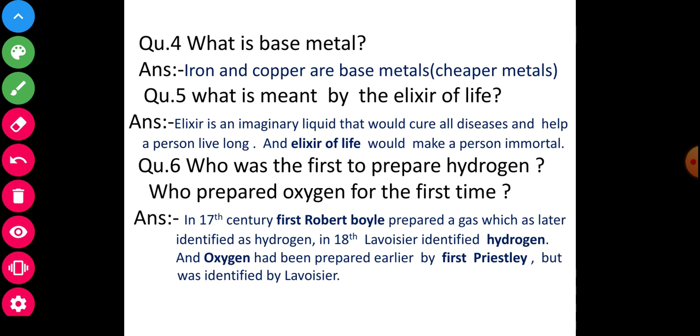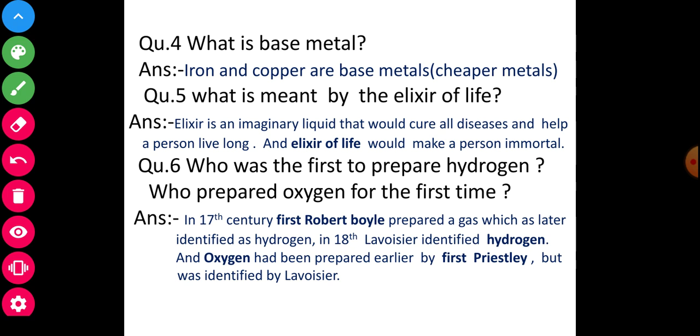Question number 4: What is a base metal? Iron and copper are base metals. Question number 5: What is the elixir of life? Elixir is an imaginary liquid that would cure all diseases and help a person live long, and the elixir of life would make a person immortal. Question number 6: Who was the first to prepare hydrogen and who prepared oxygen for the first time?